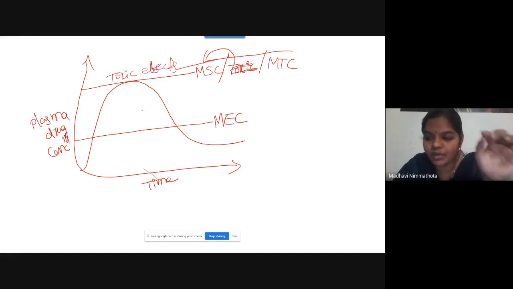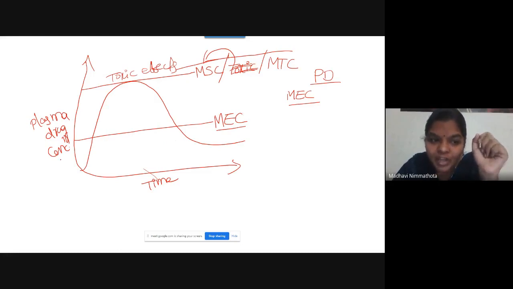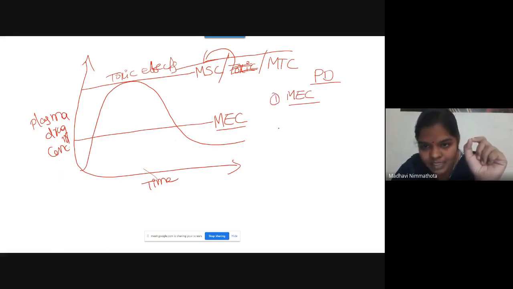So first you have to know about MEC. First, the pharmacodynamic parameters. Here I am going to write PD parameters. First one is MEC. What do you mean by MEC? It is defined as the minimum concentration of the drug in the plasma required to produce its therapeutic effect. That is nothing but MEC.